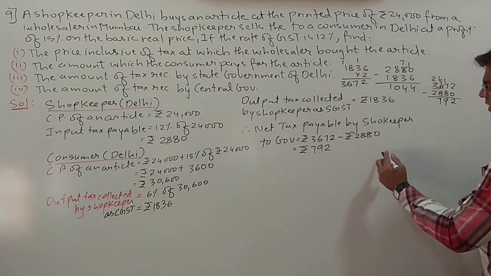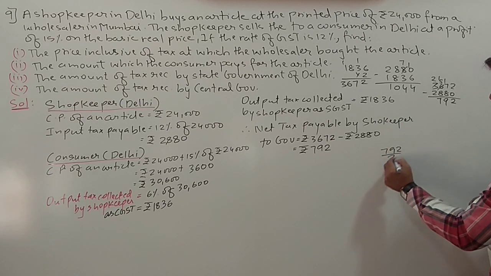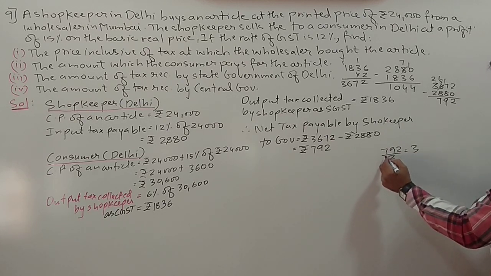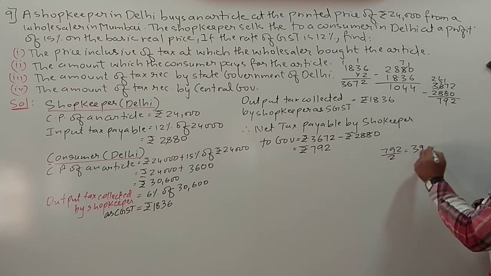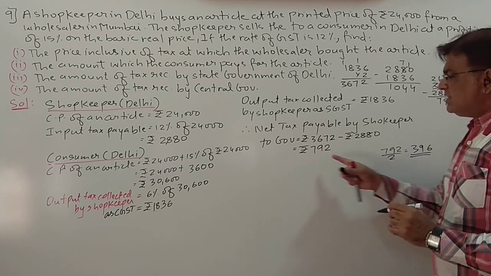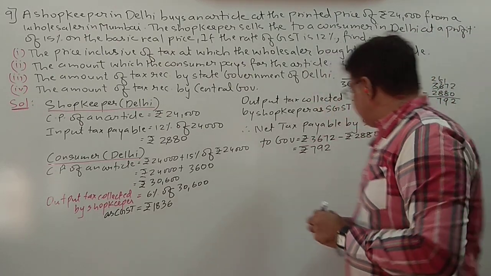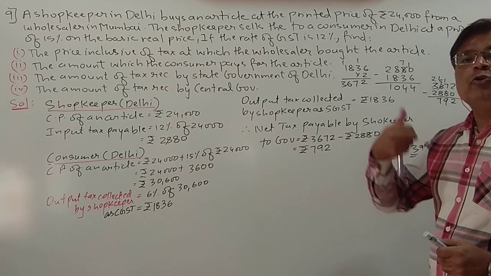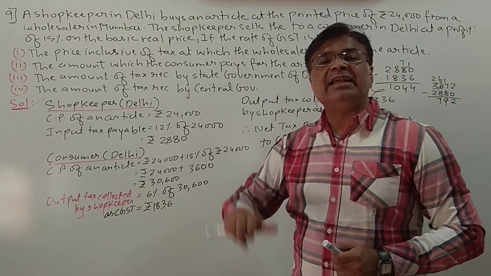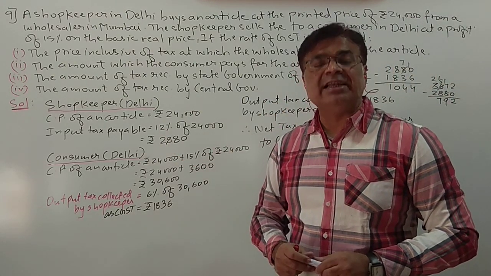Now from the 792 also, half will go to SGST and half will go to CGST. So 2 3s are 6, 2 9s are 18, 2 6s are 12. Yes, from the 792, 396 will go to state government and 396 will go to central government.